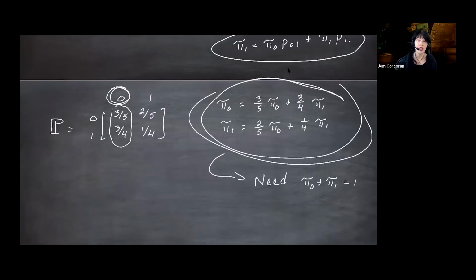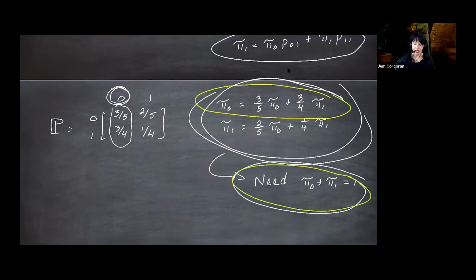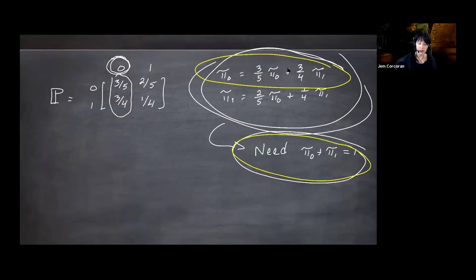With 2 unknowns, we only need 2 equations. So I definitely want to use this equation, because if I use the 2 top ones, I'm not going to get anywhere. So I would pick either one of them, and the sum is 1. So I'm going to take this one and this one. And you can do this any way you want. Here's a yellow circle representing that I'm working with those equations.